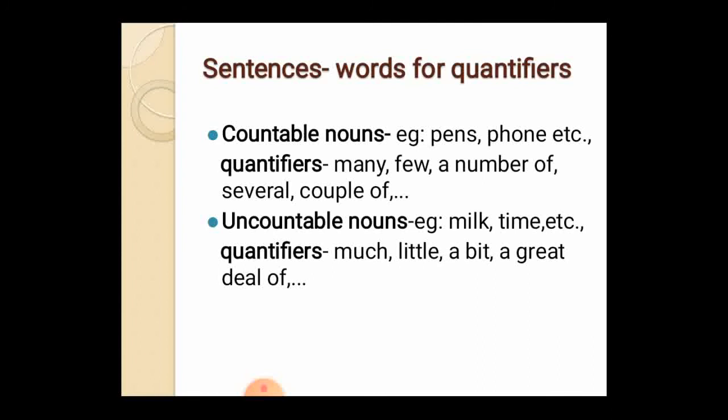Also, they can be counted using quantifiers such as many, few, a number of, several, a couple of. Uncountable refers to things measured, like milk and time. Quantifiers such as much, little, a bit, a great deal of, etc.